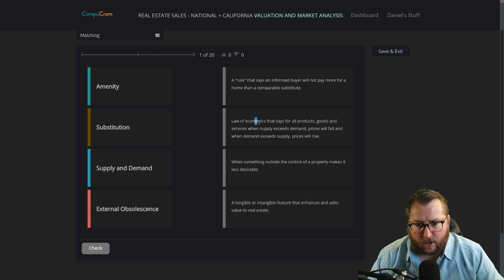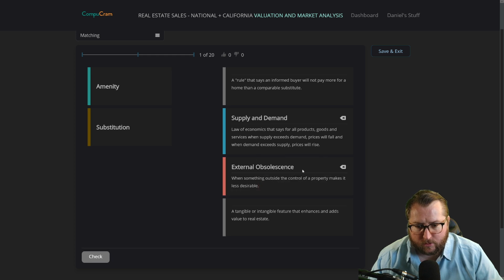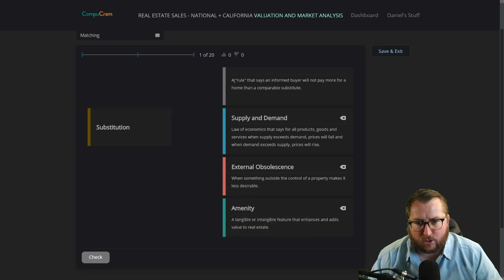I'm going to say law of economics for products and goods, that's probably supply and demand. External obsolescence, when something outside the control of a property makes it less desirable. Amenity, a tangible or intangible feature that enhances and adds value to real estate. And substitution, a rule that says an informed buyer will not pay more for a home than a comparable substitute.